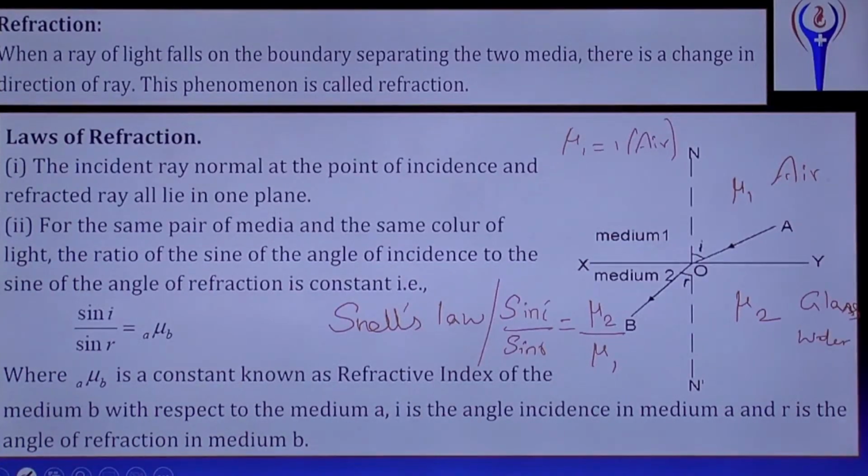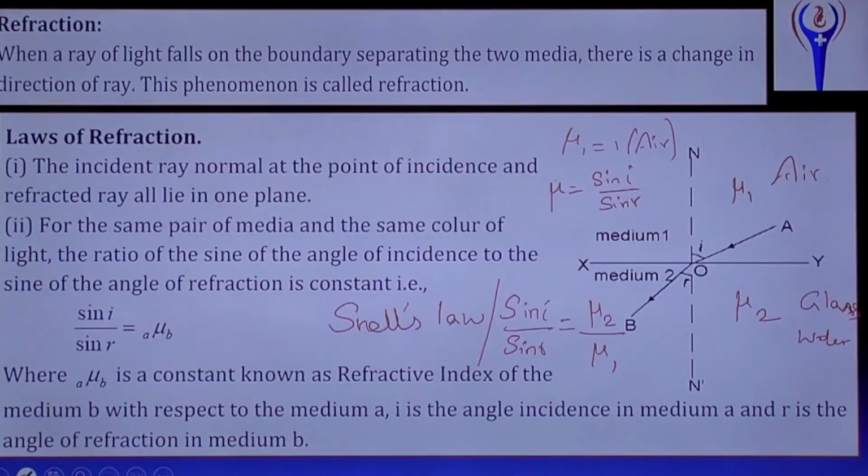Then mu 1 equals 1, and mu 2 by mu 1 is just mu. That's why we studied this as mu equals sin i by sin r. In there, mu 1 will be 1, that is, the first medium is air. Okay.